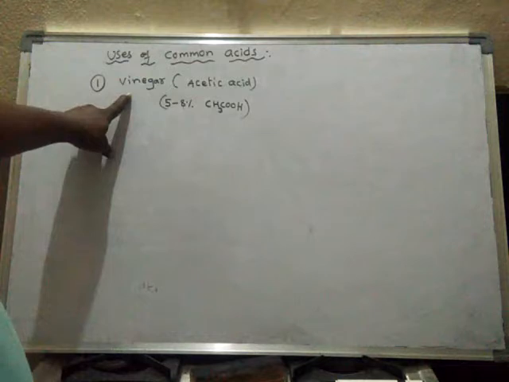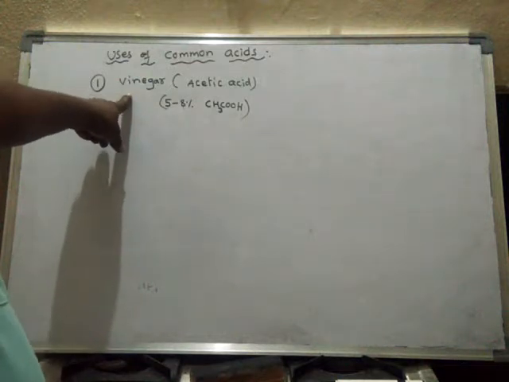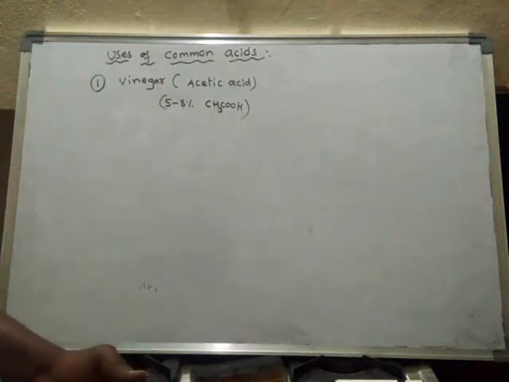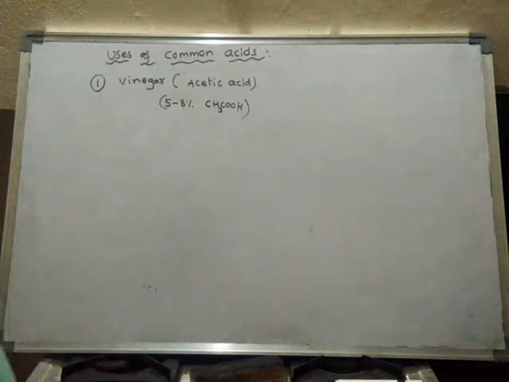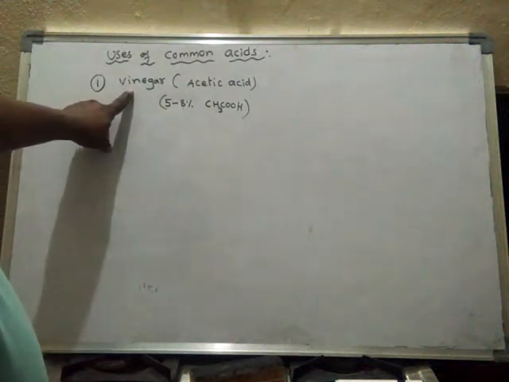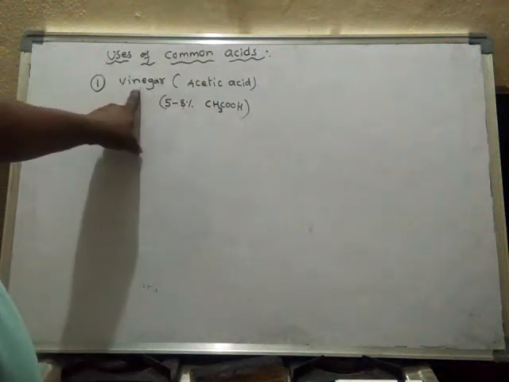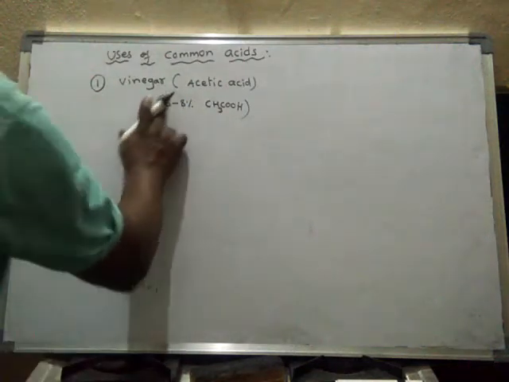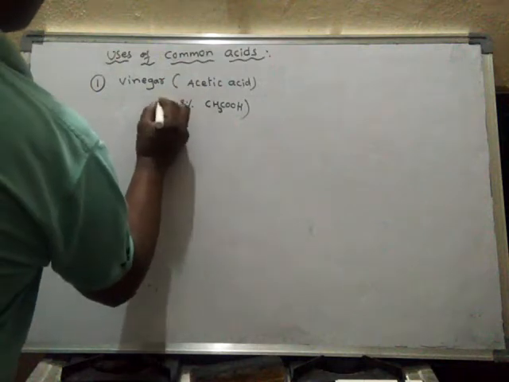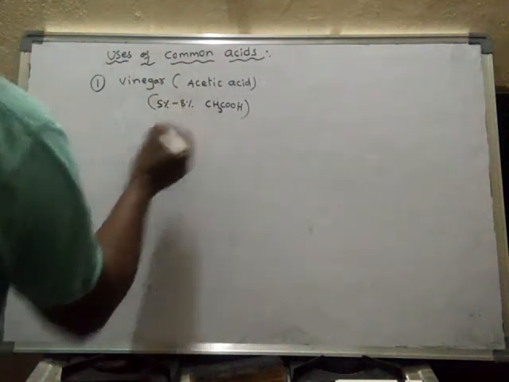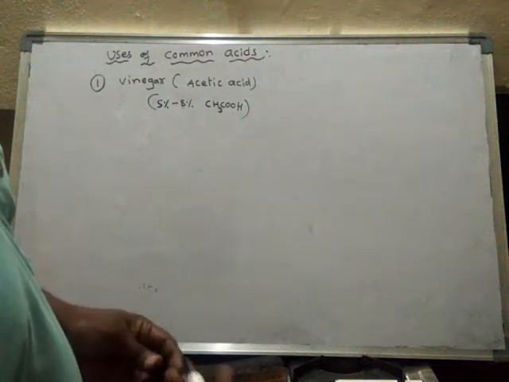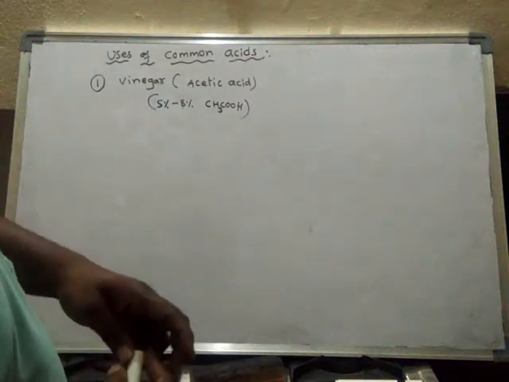So this vinegar is a solution, it is a liquid. It is a mixture of acetic acid and water. How much acetic acid and how much water? It may vary. Acetic acid may be from 5% to 8%, and the rest of the substance is water.